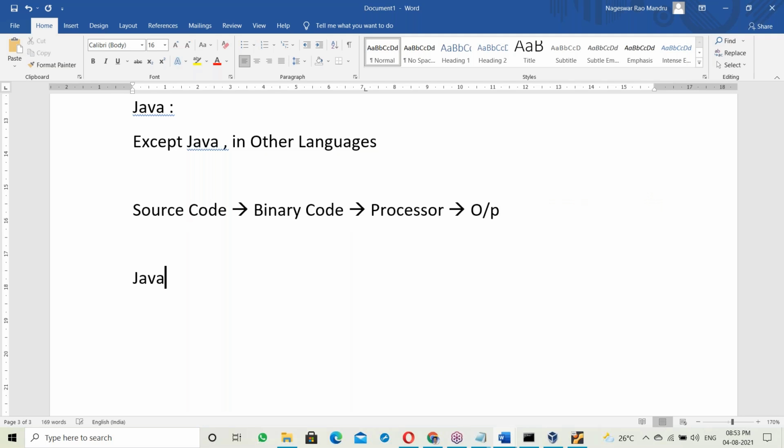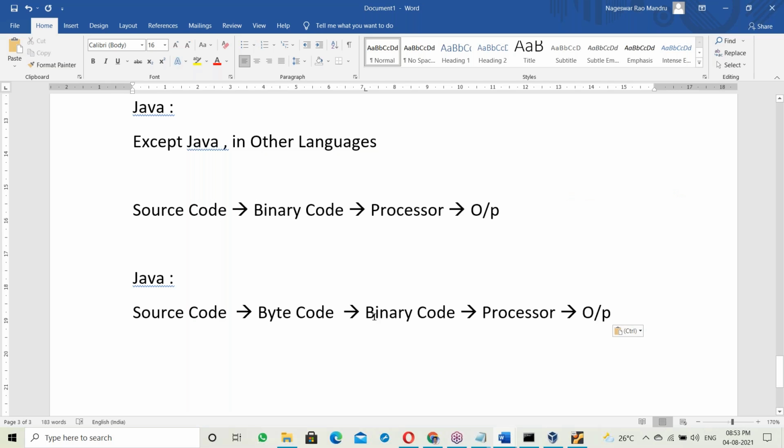Now let us come to Java. What happens in Java? First of all, the source code is converted into byte codes. Byte code was introduced in Java. Source code converts into byte code, and after that, byte code converts into binary codes, which is given to the processor, then we get output. So between source code and binary code, there is byte code, an intermediate code. Why was byte code introduced in Java? To make Java an independent platform. Byte code's main purpose is to make Java platform independent.